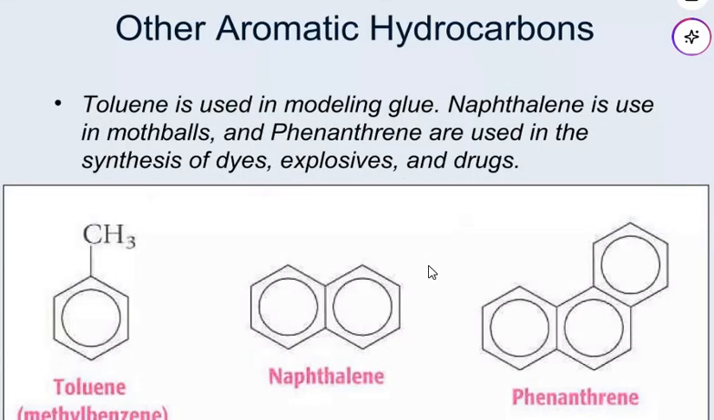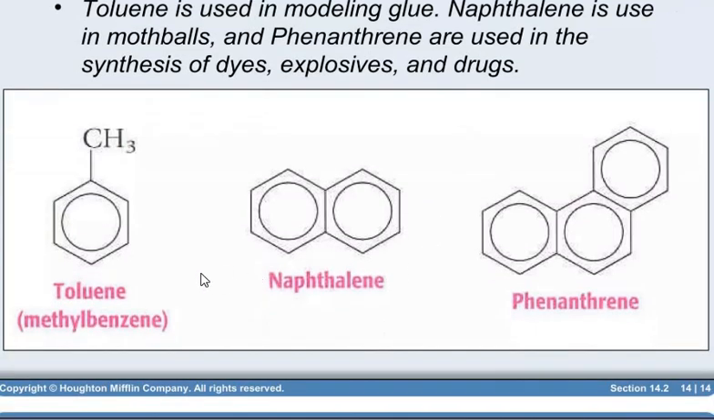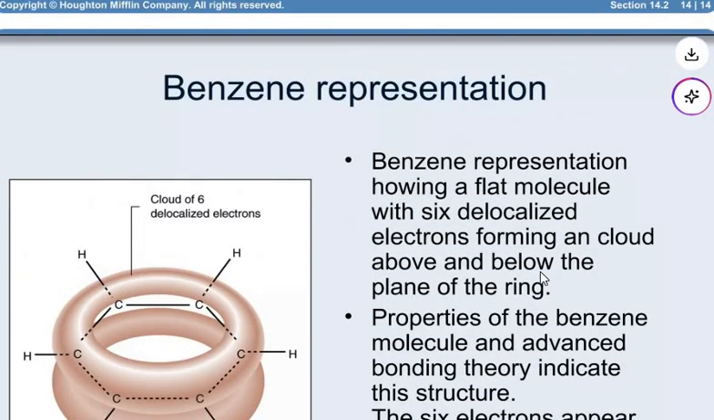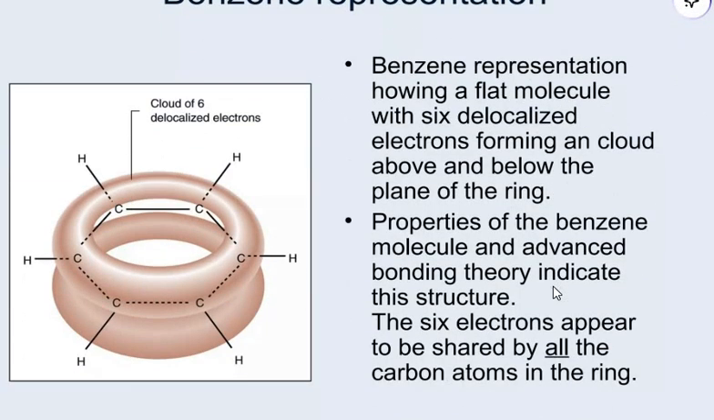Now other aromatic hydrocarbons: toluene is used in model glue, naphthalene is used in mothballs, and phenanthrene is used in the synthesis of dyes, explosives and drugs. These are the structures. So, benzene representation: a flat molecule with 6 delocalized electrons forming a cloud above and below the plane of the ring. Properties of the benzene molecule and advanced bonding theory indicate this structure. The 6 electrons appear to be shared by all the carbon atoms in the ring.